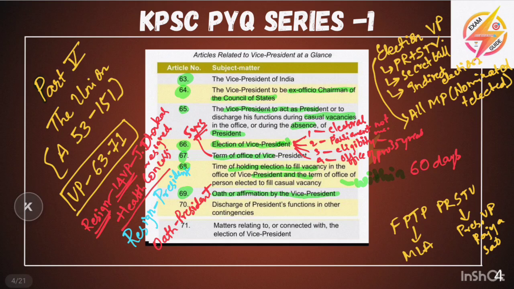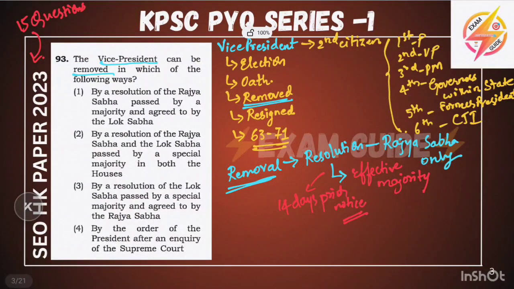Okay, and Article 70 says about the discharge of President's functions in other contingencies. And Article 71 is simple: the matters connected with the election of the Vice President. You must remember that if there are any doubts or disputes in the case of the election, it shall be inquired into and decided only by the Supreme Court of India. And this ends our discussion about the Vice President.